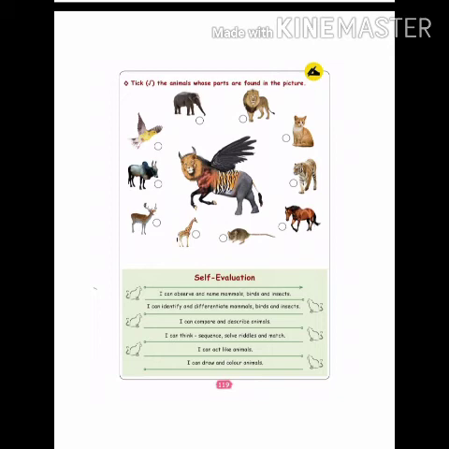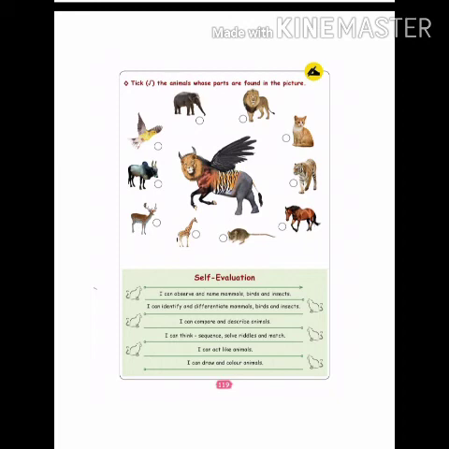Next one. Tiger is here. Tiger, you can put it. Horse is there. You can put. Then lion's head is here. Horn is there. You can put a tick in the bull. Next one. Wings are not there. Horse you can put. Okay, put a tick in the elephant, lion, tiger, horse and bull. Okay, all these 5 animals.